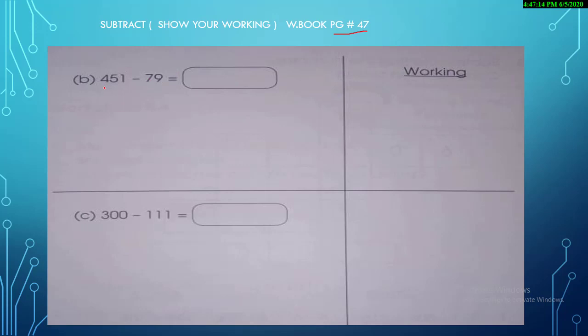So first of all, what we are going to do, we are going to read the question carefully. It's part B. Part A is already written over there. So let's start with part B. A you will solve as an array. So let's write the question. First of all, how are you going to write it? Leave a proper space between every number. 4. Then give a proper space. Write down the next number 5. And the last number is 1.